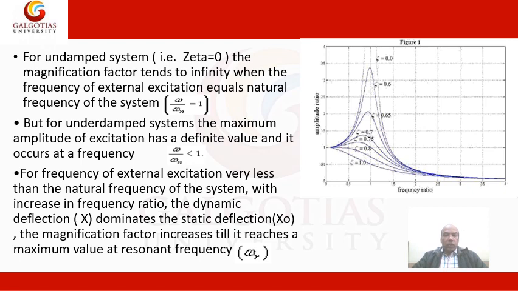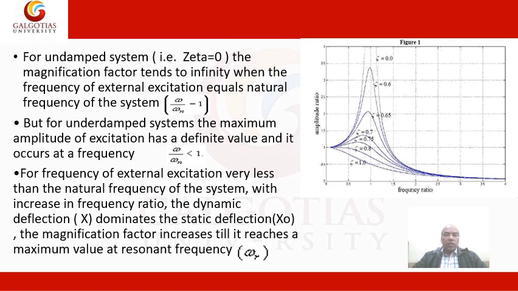In this diagram you can see that if the ratio is less than 1, it has some definite value, and if it is equal to 1, it tends to infinity. You can see that it tends to infinity, and mathematically you can also see when it tends to infinity. Therefore, the frequency of external excitation is very much less than the natural frequency of the system.